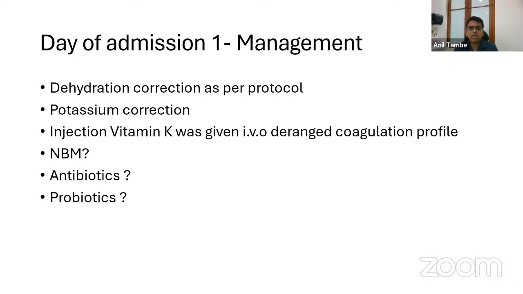If somebody is kept nil by mouth for 24 to 48 hours and the diarrhea decreases significantly, so the stool output goes from 12 to 14 times a day to 3 to 4 times a day, that means it is an osmotic diarrhea wherein the intraluminal contents are not getting digested. That is causing inflow of water, and that is causing the stool output. So there, your differential diagnosis goes in a different direction. And even after keeping nil by mouth, if the stool frequency does not go down, it is still high, in the range of 12 to 14.